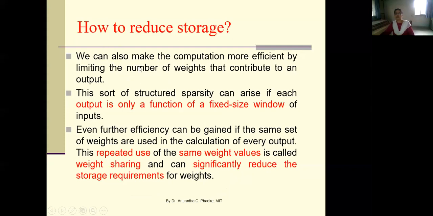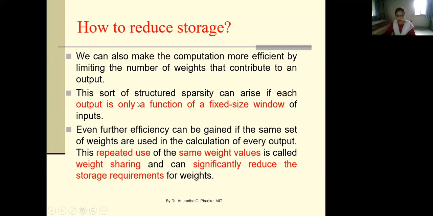Now another solution to reduce the number of weights, or to reduce the storage, is weight sharing, or we can also make the computation more efficient by limiting the number of weights that contribute to an output. So how to limit this number of weights? This sort of structured sparsity can arise if each output is only a function of a fixed size window of input.